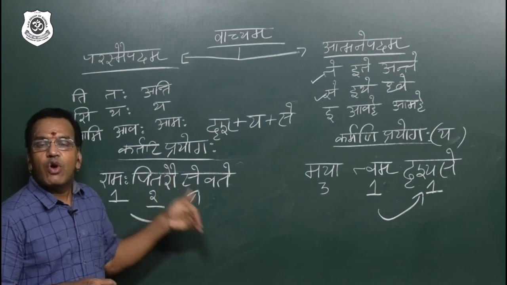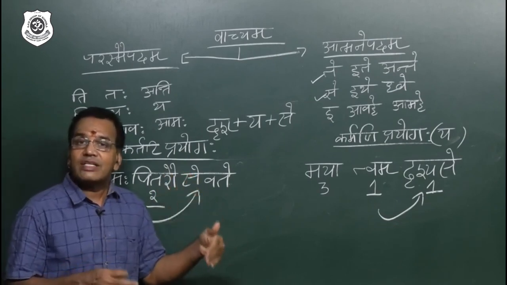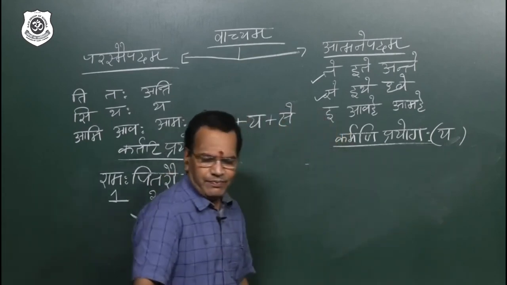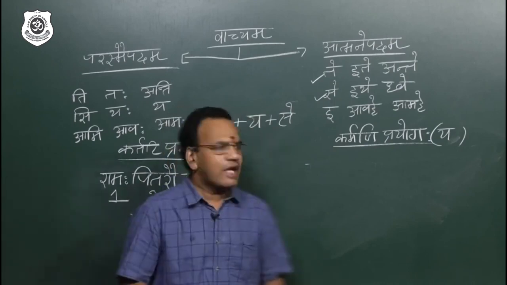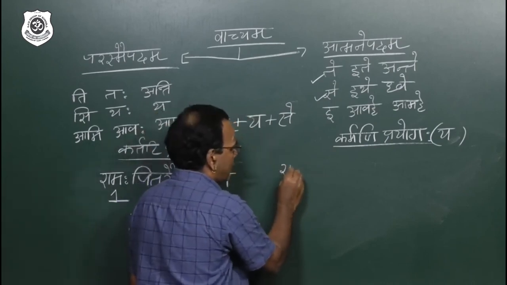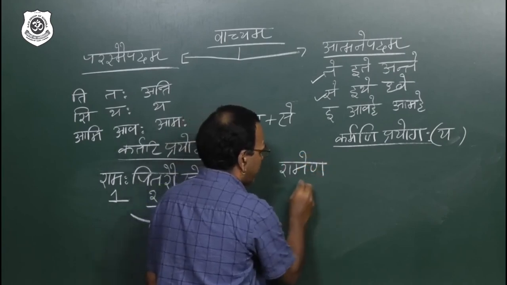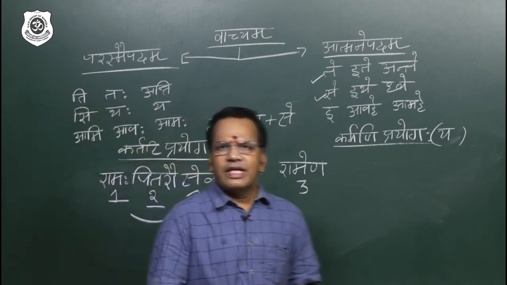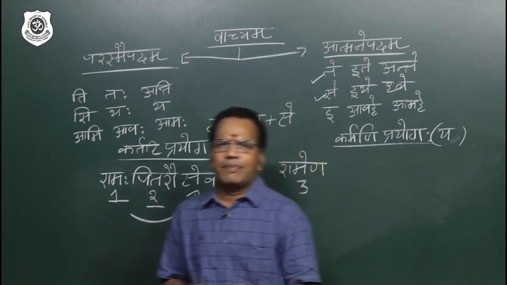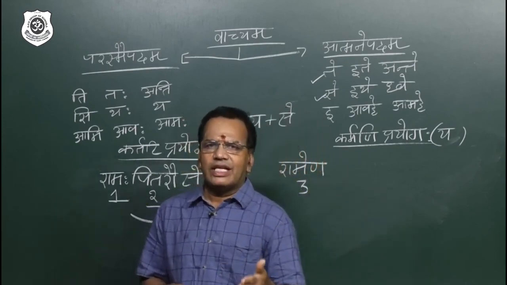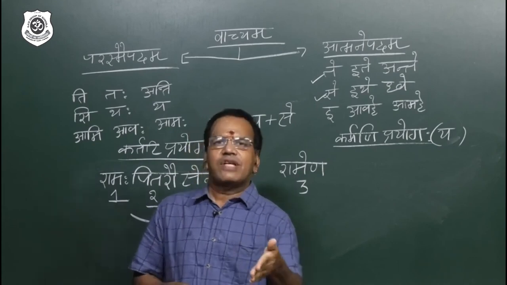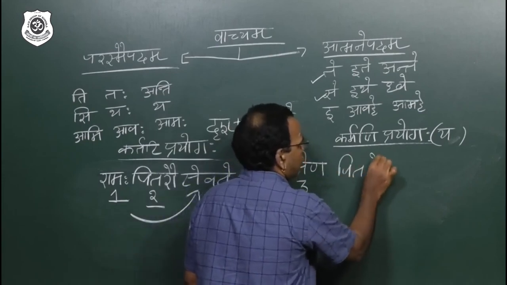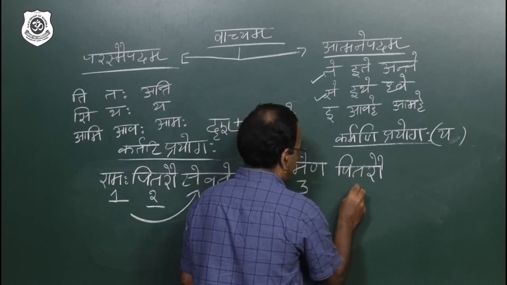So this kind of pure atmanepadi verbal root, when you are converting into passive voice, what is going to happen? We'll see now. The rules are same. You just convert Ramaha into Ramena. So I am just converting Ramaha, changing into Ramena. This is tritiya. Now pitarau should come to prathama. Yes, of course, it is the same only. Pita, pitarau, pitaraha, prathama. Pitaram, pitarau, pitaran, dvitiya. So prathama and dvitiya dvivachanams are same, so I am going to repeat the same pitarau. Here the problem won't come. My dear students, very important thing to think.